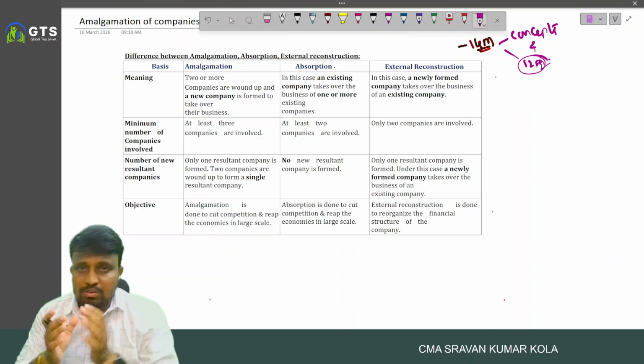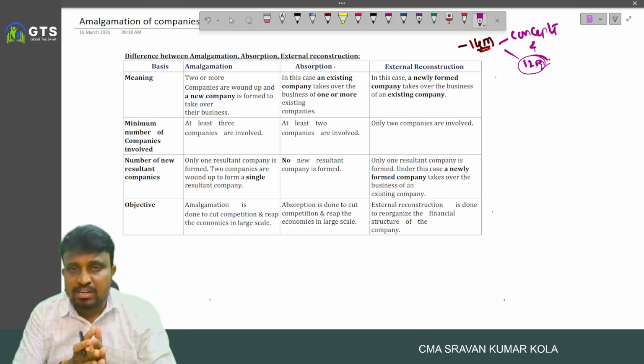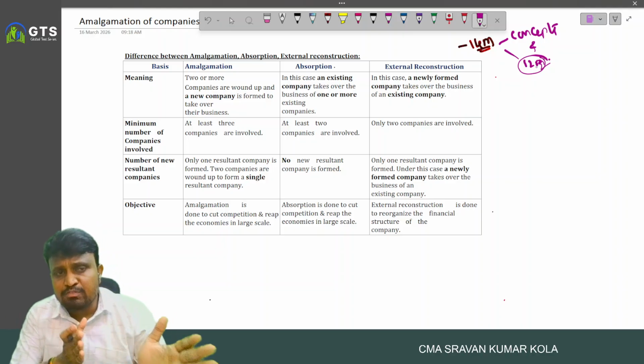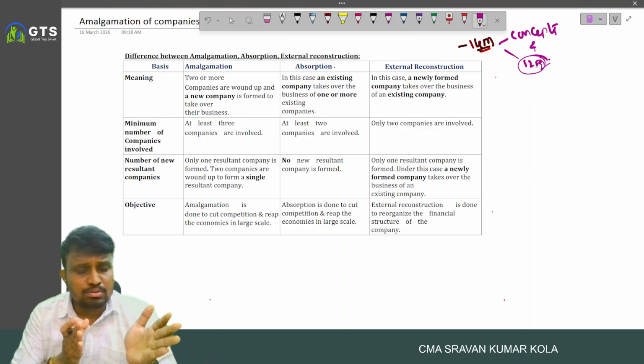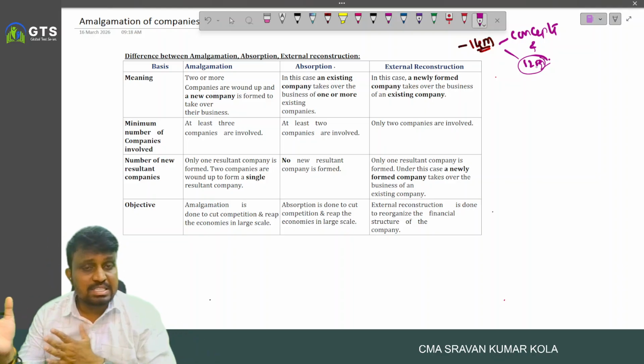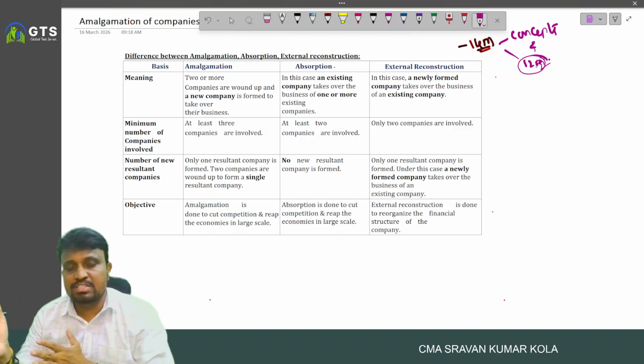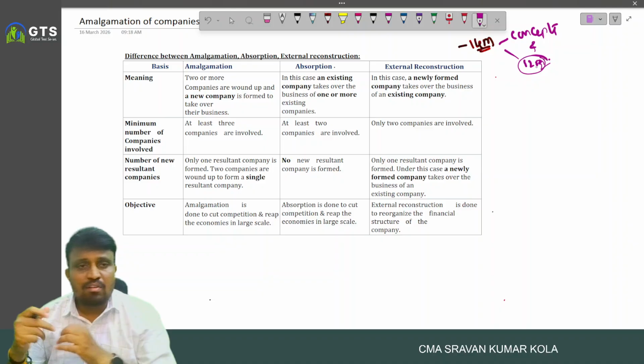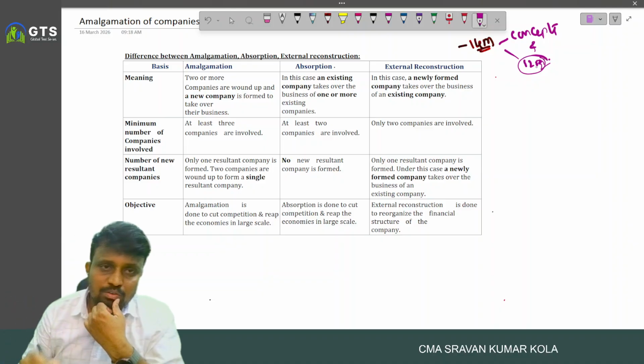I divided the entire topic into two parts. In the first session, I will discuss purchase consideration. In the second session, I am going to discuss the accounting in the books of the transferor as well as in the books of the transferee company. Without wasting time, I will move on to the topic.